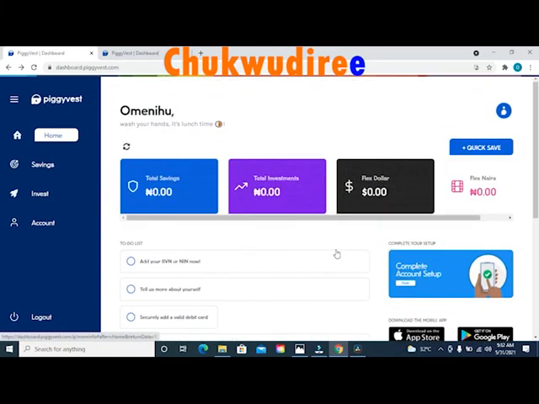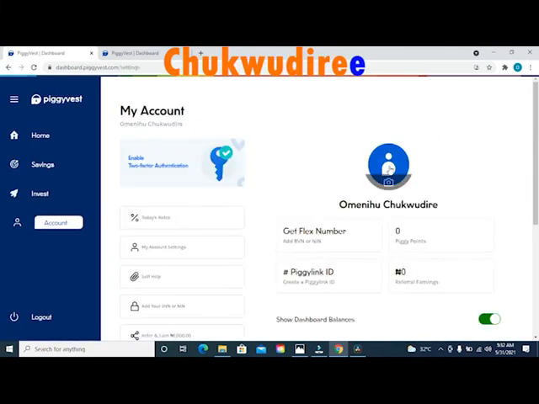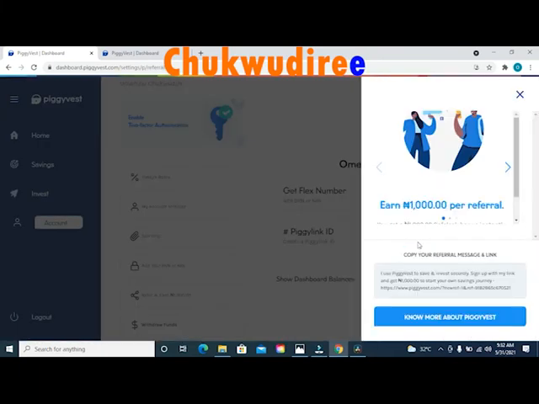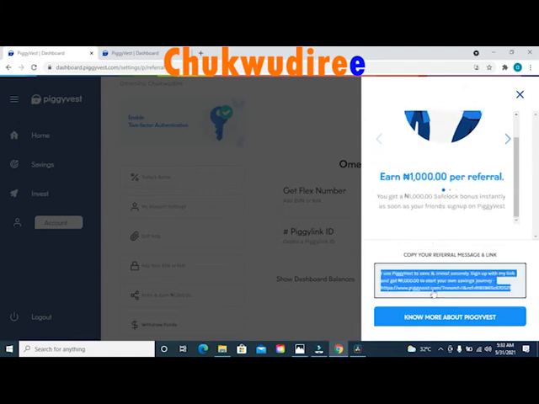To get your referral link, click on the little icon at the top right hand side of your dashboard and you'll be taken to this page. On this page, look for the option that says referral earnings. Right click on that option and you'll get this sidebar pop-up message on your screen. On this side pop-up message, you'll be able to view your referral link in the little box provided.